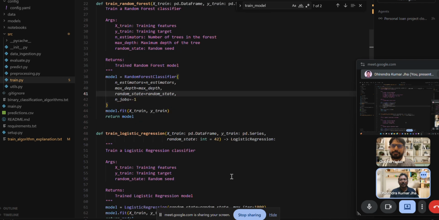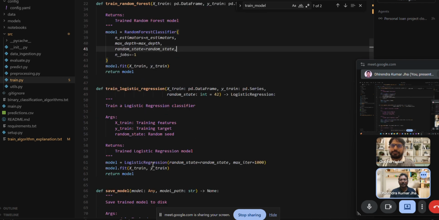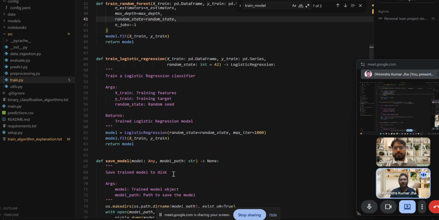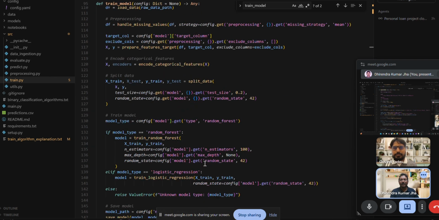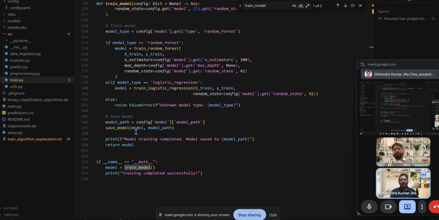Same thing in the logistic regression method. It will initialize the logistic regression. Here the model has different parameter settings, so we can perform that and fine tune. After that, we save the model and execute it, and return the model. After that execution we get some results. If the result is not appropriate, we can change the parameters, tune the models, and get the best result.